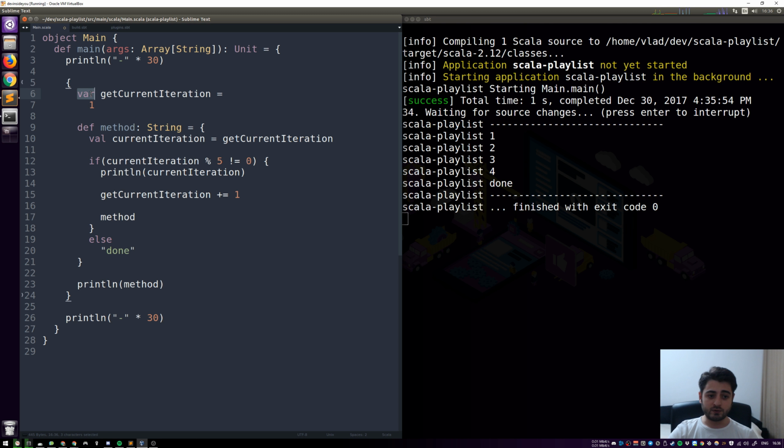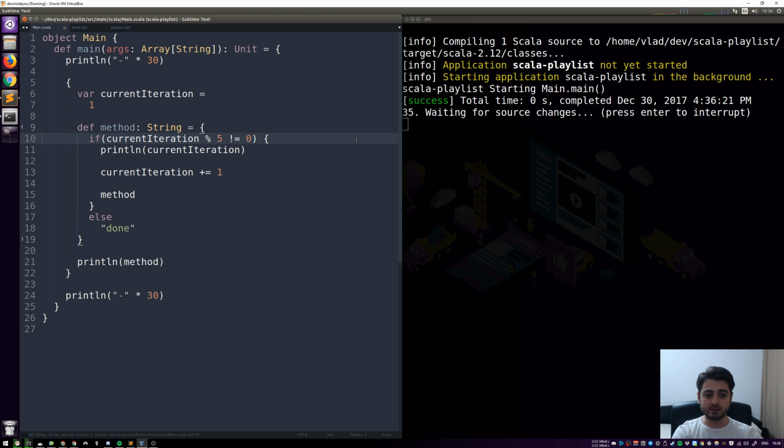It's a var, so we have full control of it. So there's no need to freeze it, even though we're using it twice. So this is actually not get current iteration, this is actually current iteration. And now over here, we're saying current iteration is current iteration, so we don't really need it and we're just going to remove it. So this is what we have.